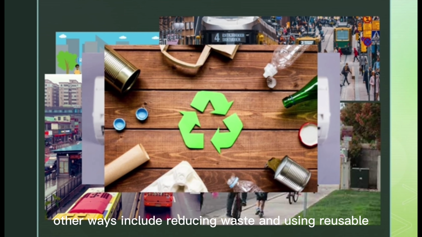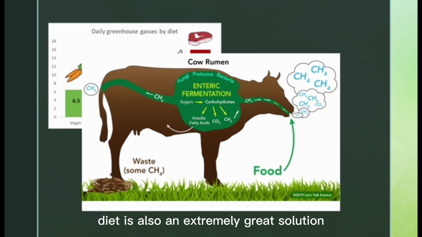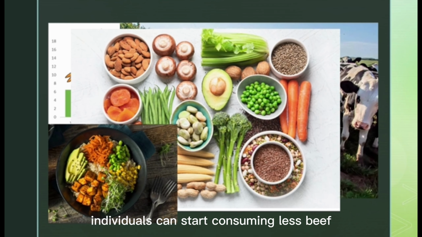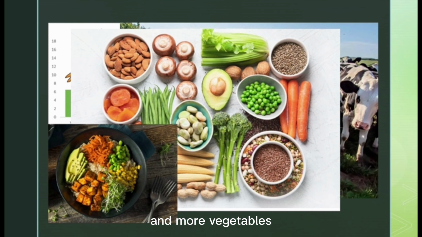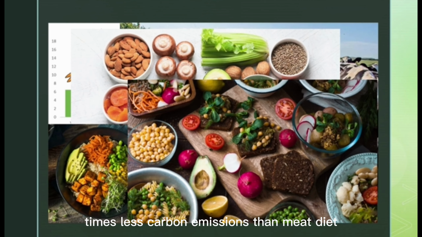Other ways include reducing waste and using reusable and sustainable products. Transitioning to a vegetarian diet is also an extremely great solution, as cows are a major producer of greenhouse gases. Individuals can start consuming less beef and more vegetables. It is proven that eating a veggie diet means 2.5 times less carbon emissions than a meat diet.